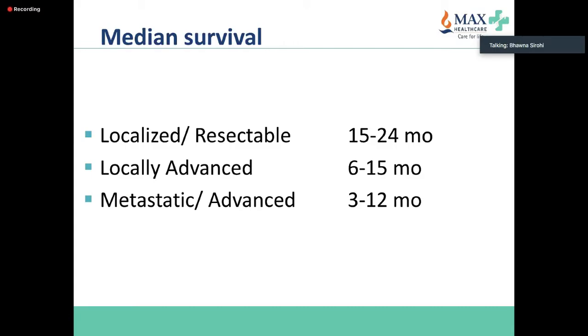So also most of the patients that we see in India, I know there are students from abroad as well, are periampullary. So we will discuss periampullary, if you want, in a separate meeting. So periampullary is the region around the ampulla. So you may have a cancer which is pancreatic in origin, or biliary in origin, or intestinal in origin.